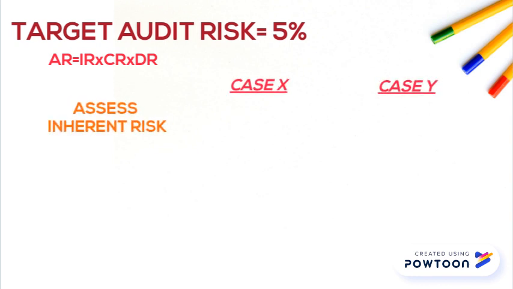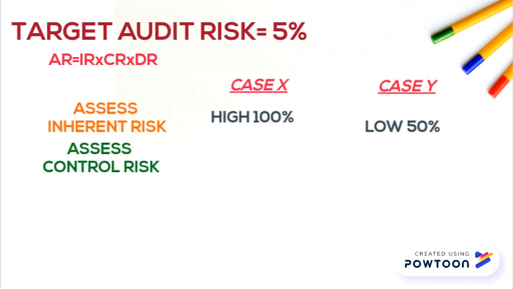Inherent risk is one of those elements we assess through our conversations with management and our knowledge of the client's business. Think of a high risk assessment as a high percentage, say a 100% chance that a material misstatement could occur. A low risk assessment might be, say, 15%.